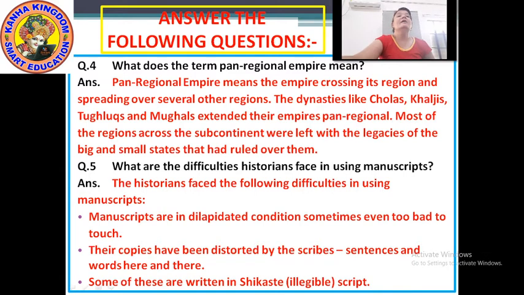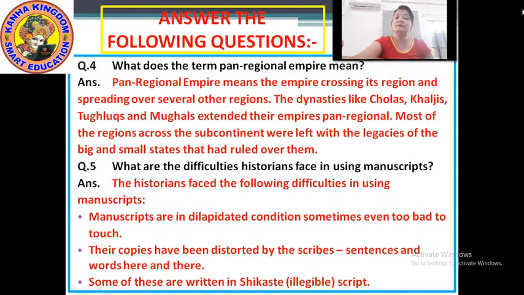Okay, full stop. Most of the regions across the subcontinent were left with the legacies of the big and small states that had ruled over them.